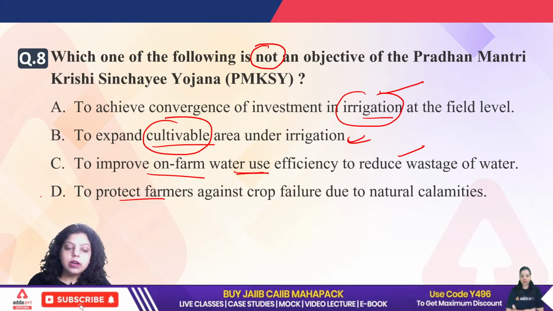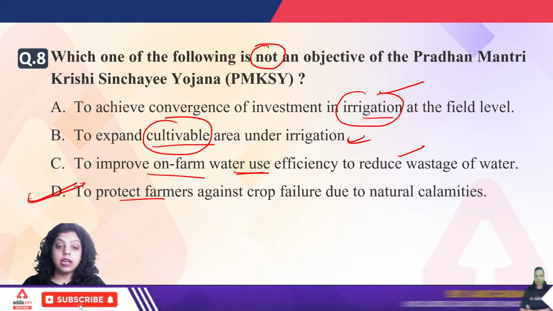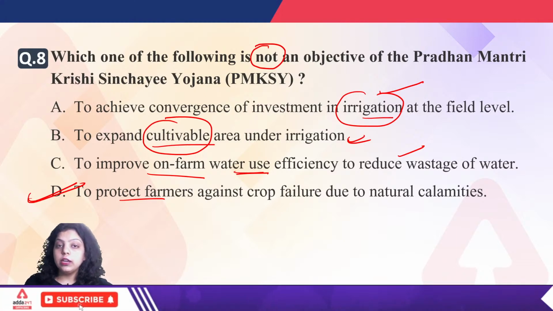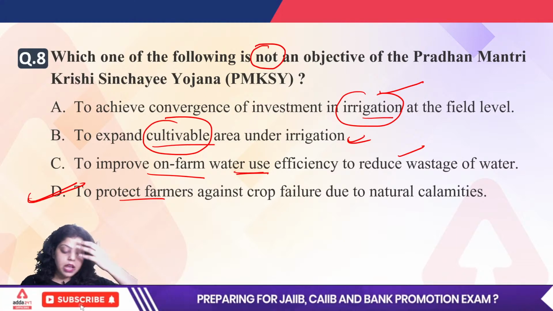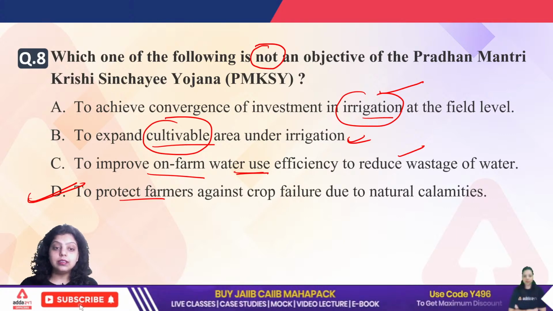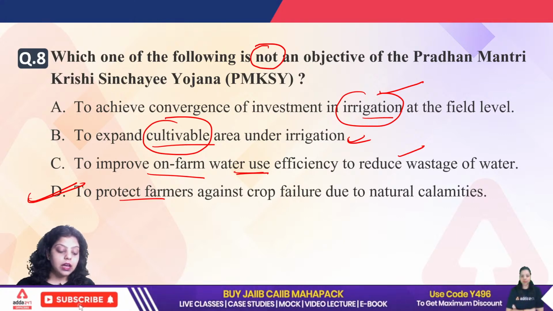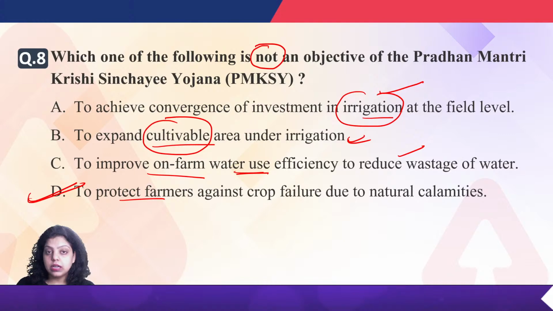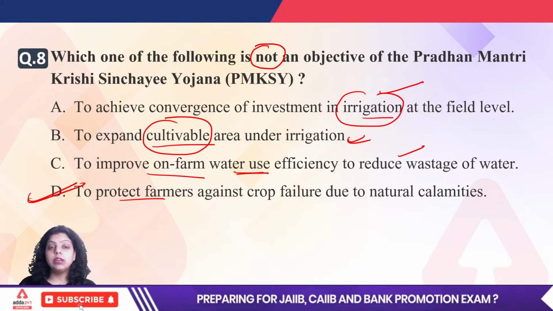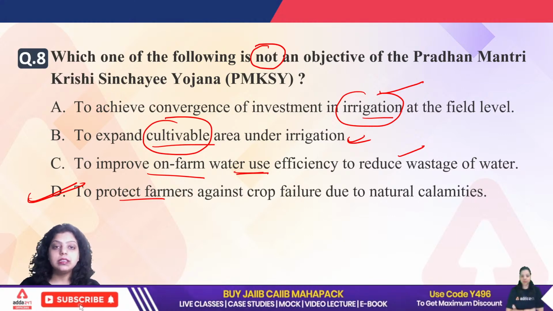What is not included here is option D, that is, to protect farmers against crop failure due to natural calamities. We give insurance under the KCC scheme for that. Under Kisan Credit Card, we provide insurance to farmers in case of pest attack and natural calamities also. So it is not covered under the irrigation scheme.